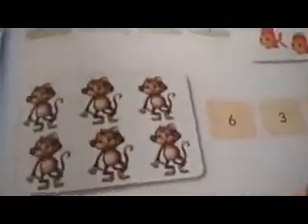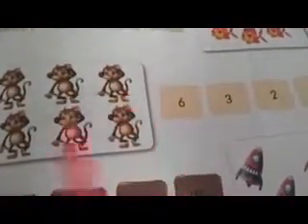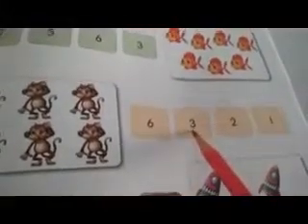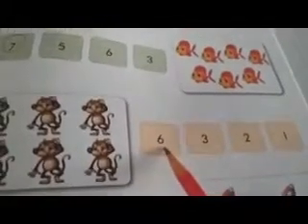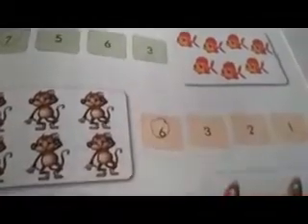Understood? Then count how many monkeys are here. 1, 2, 3, 4, 5, 6. Where is the number 6? This is the number 6. No. Which number is this? 3. This is the number 6, right? So you will circle number 6.